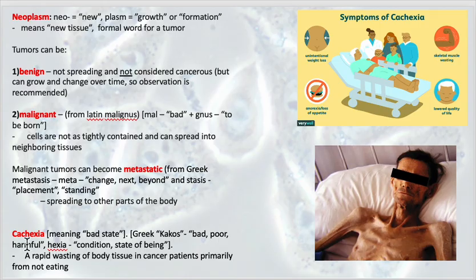And cachexia, coming from Greek kakos, meaning bad, poor, harmful, hexia, meaning condition, state of being. Cachexia refers to a rapid wasting of body tissue. This is observed in cancer patients, primarily from not eating or from some of the treatments. And so cachexia involves an extreme loss of body tissue, so muscle mass, and thinning of the skin, so rapid wasting of body tissues.